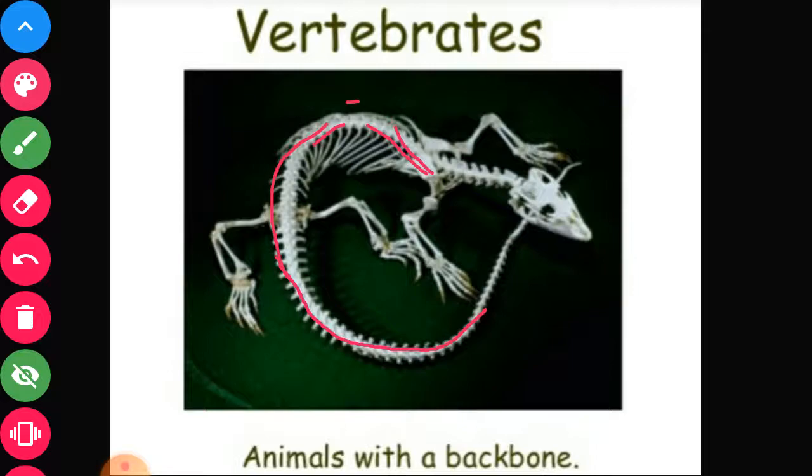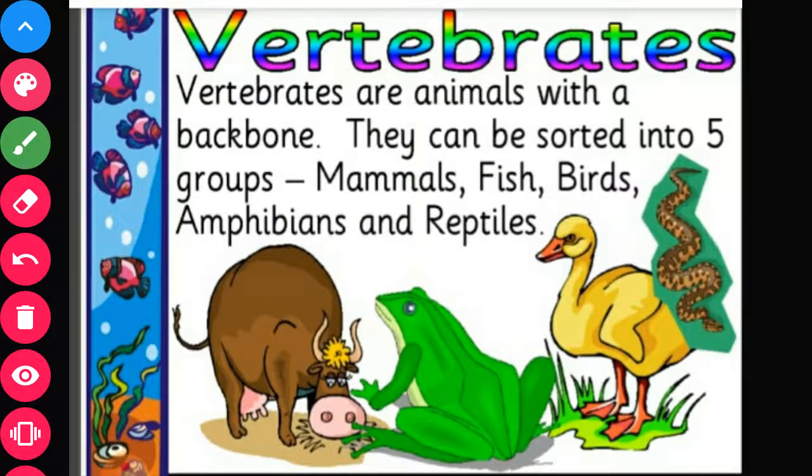So this is a vertebrate. Animals with a backbone are called vertebrates. They can be sorted into five groups: mammals, fish, birds, amphibians, and reptiles.